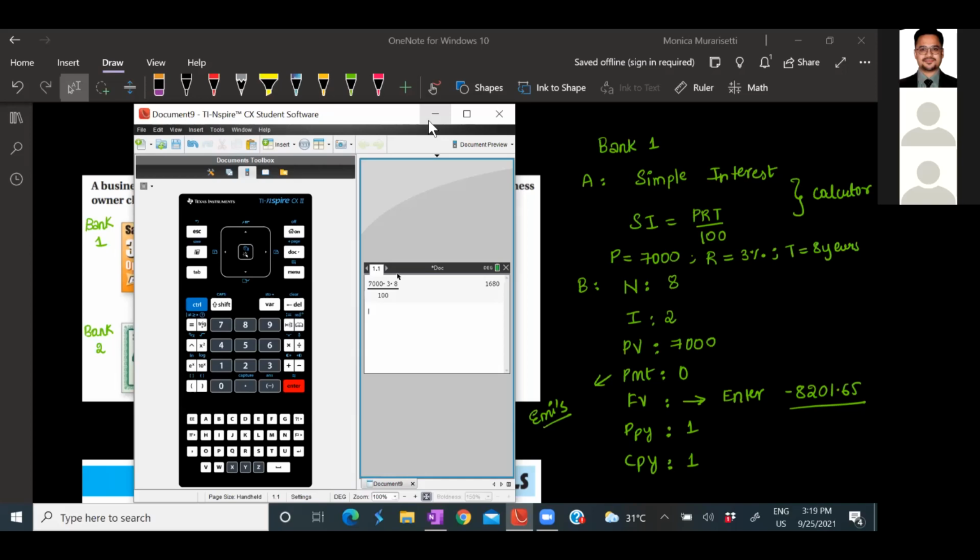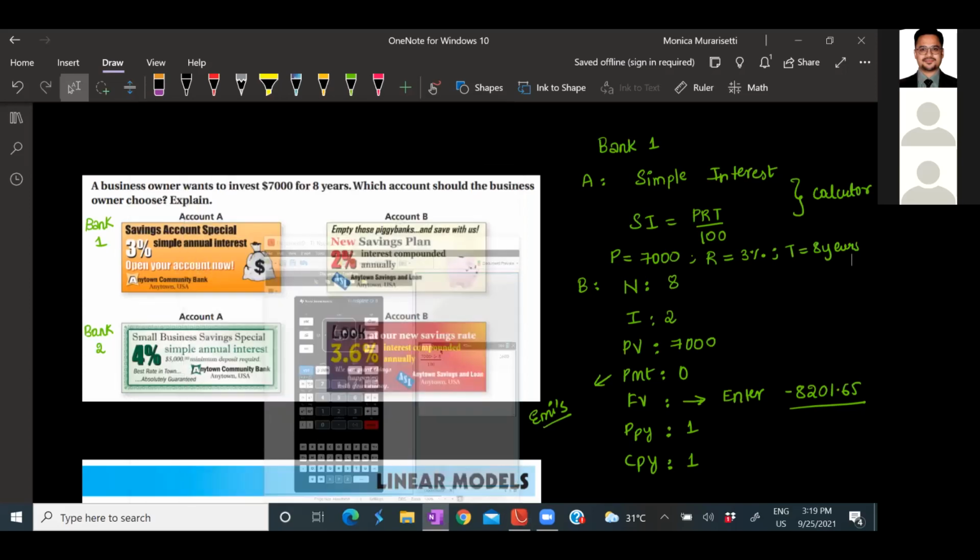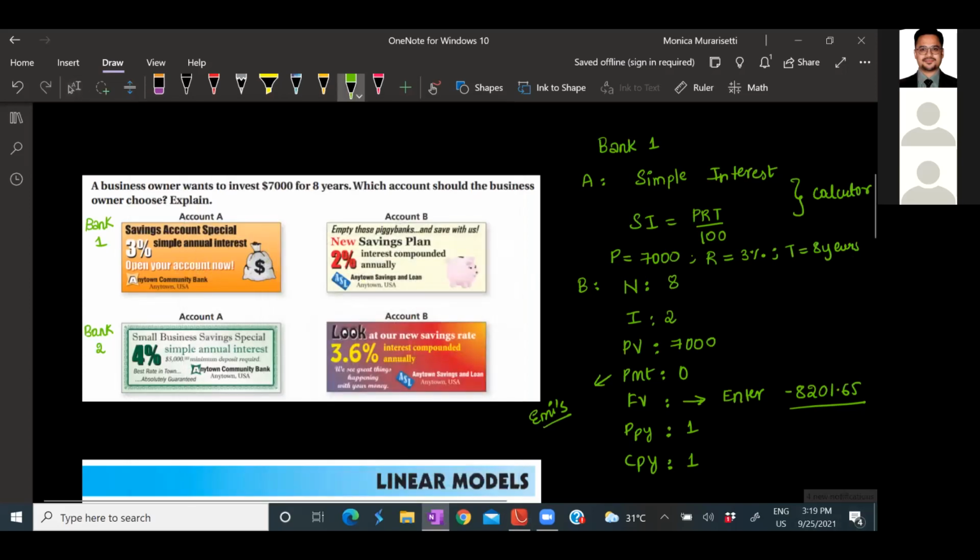How do you calculate the amount? Just add the principal with the simple interest. So what was the answer we got? We got 8680. All right. Now in this case, which one would be better for a business owner to choose? Will it be account A or account B for bank 1? Which account does the person need to choose? A, because it gives you more returns than B. Although the second one is compounding, the interest rate is very low. That is the reason we have to go with A.